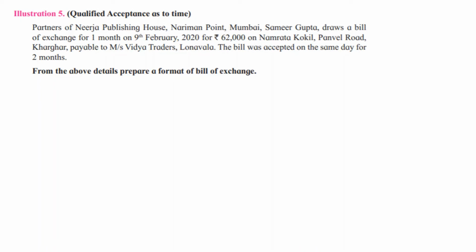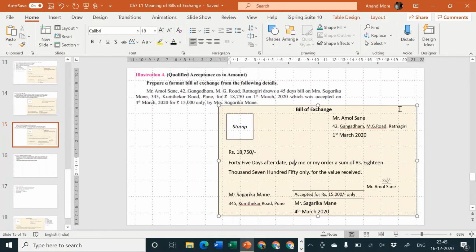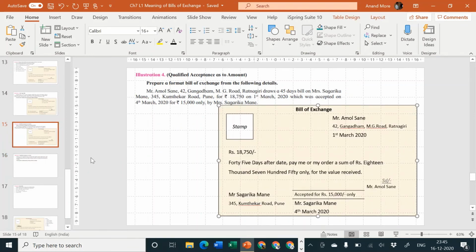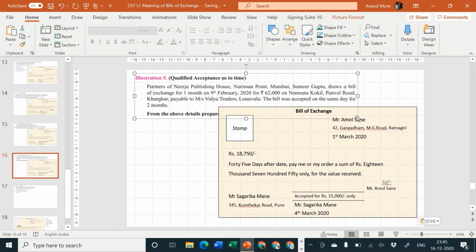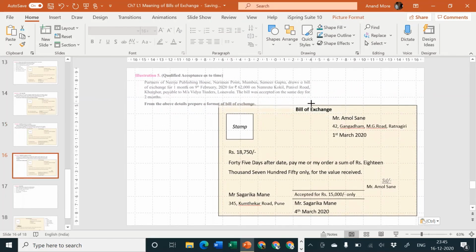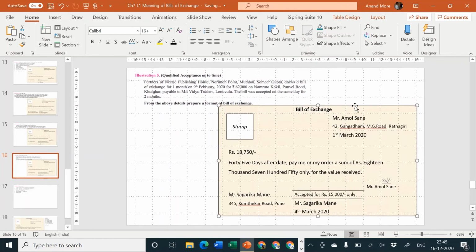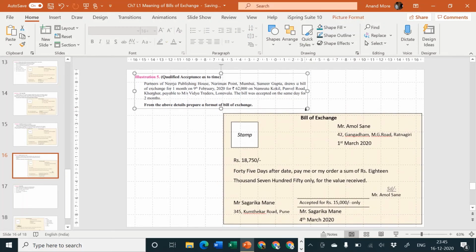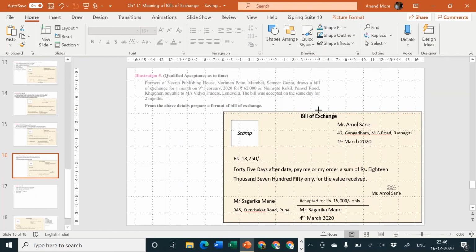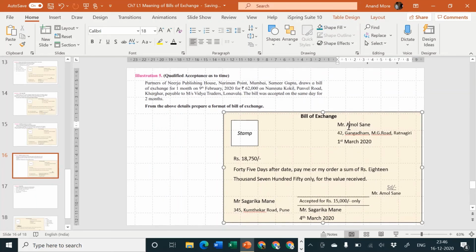Okay, let us draw the format of bill of exchange quickly. Who is drawing it? Mr. Samir Gupta, partner of Nirja Publishing House.